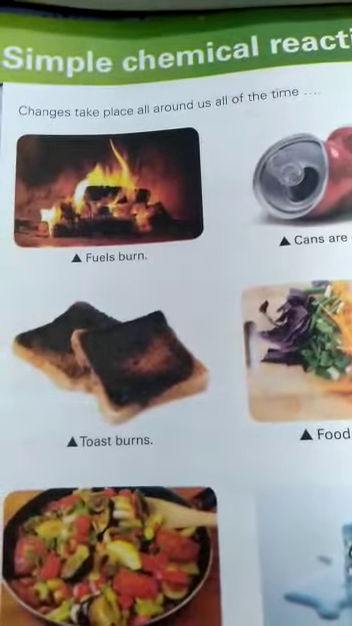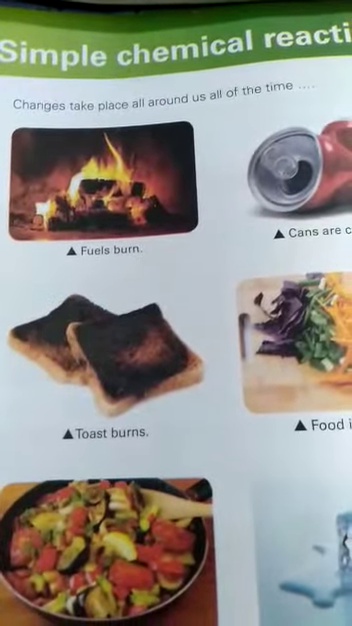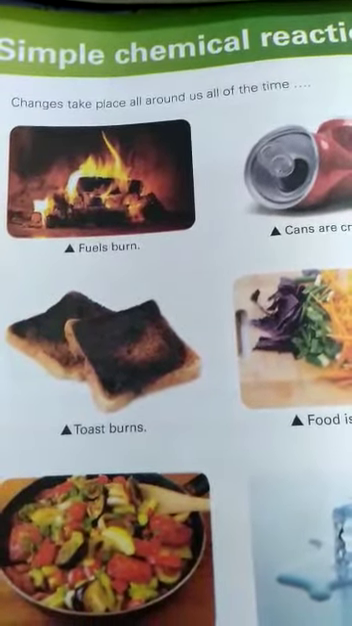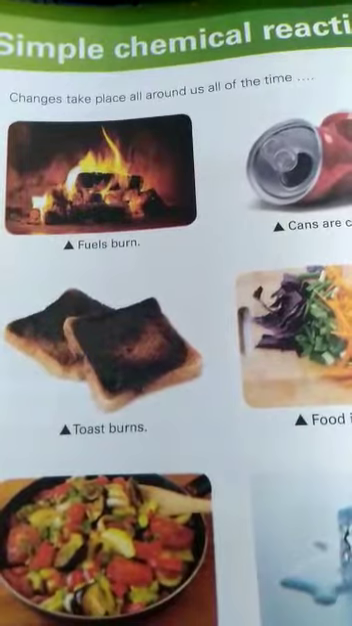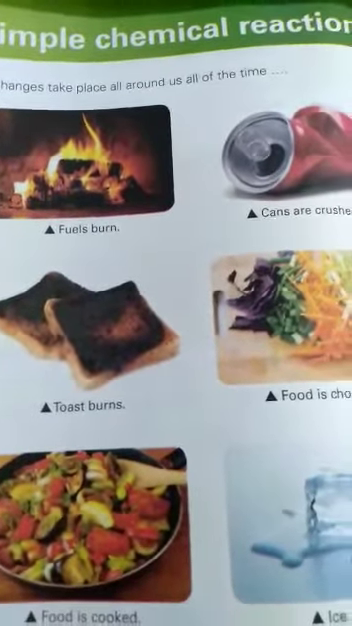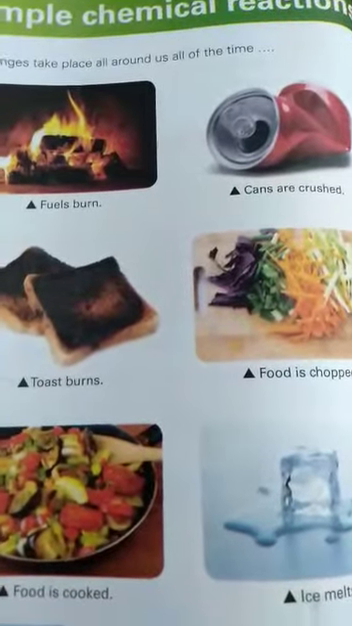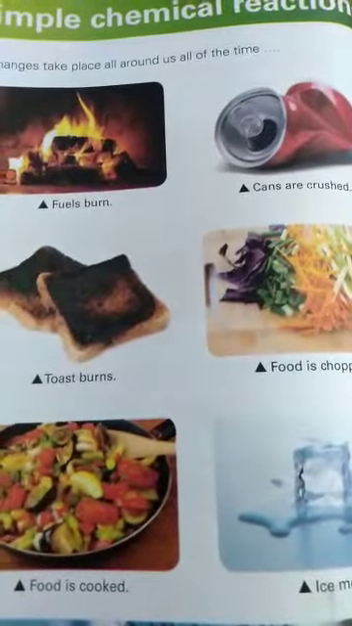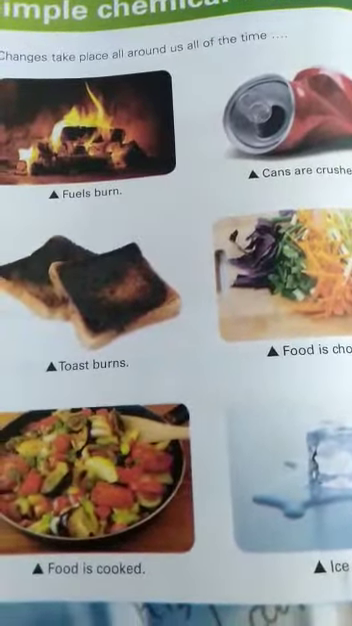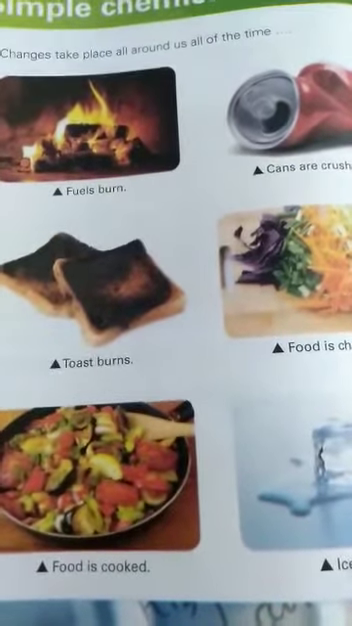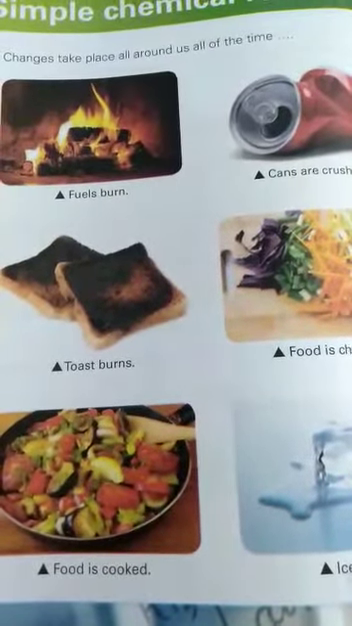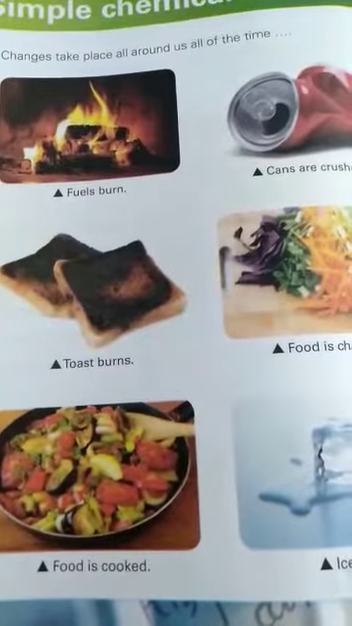Better you see that there are many changes that are taking place around us. For example, there is an iron nail that is rusting, fuel is burning. You have seen that when your mother prepared breakfast for you, often it happens that toast burns. She is cooking in the kitchen for you.